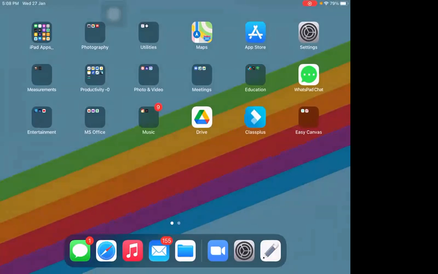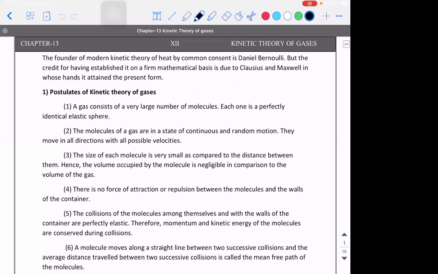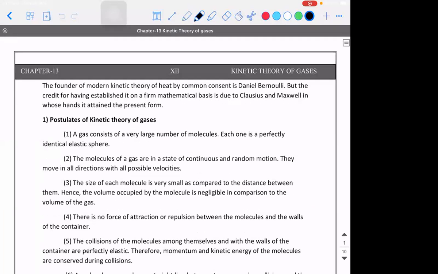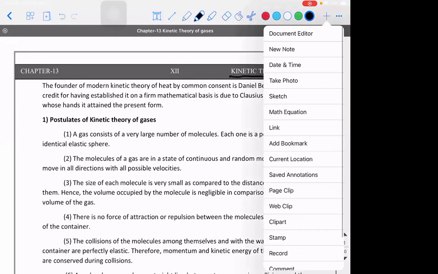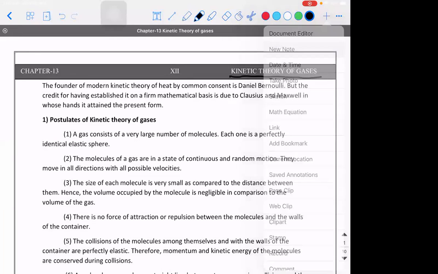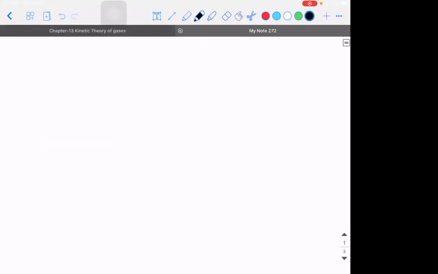So now the chapter that we are going to see is kinetic theory of gases, which is almost similar to the gaseous state that you have learned in your chemistry. I'll not say exactly the same, something similar to it. So what we are going to see in this kinetic theory of gases is, you know the different laws that are there in gaseous state, right? What are all the different laws that you people know?